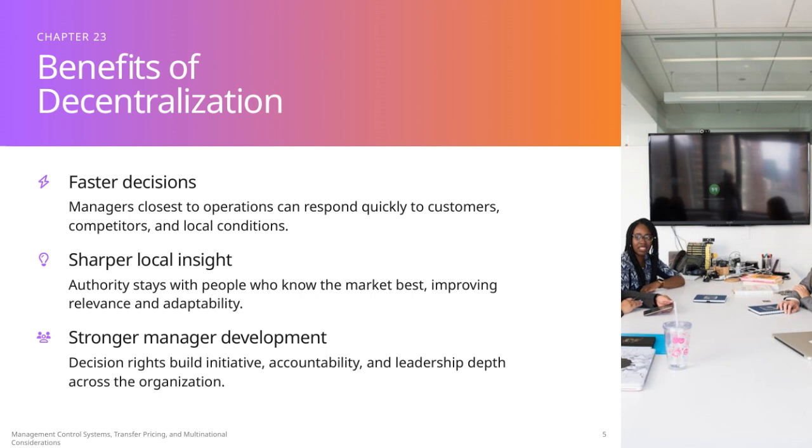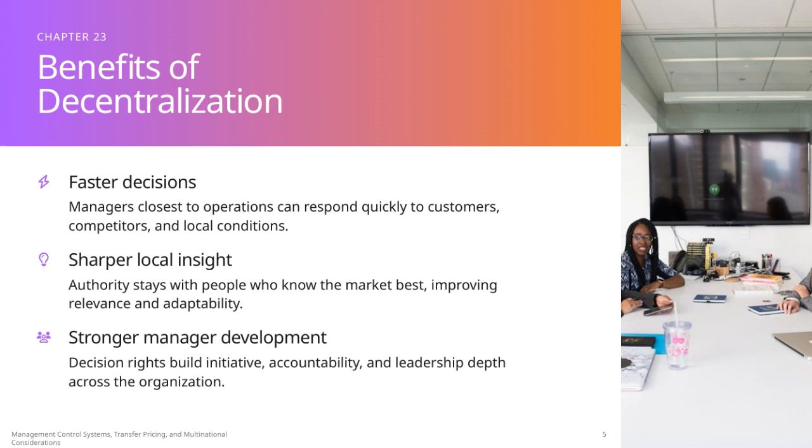When managers have decision rights, it encourages initiative and accountability. This not only builds leadership skills but also creates a deeper pool of capable leaders throughout the company, preparing the organization for future challenges. These points are essential to understanding why decentralization is so valuable in managing operations across diverse markets and environments.